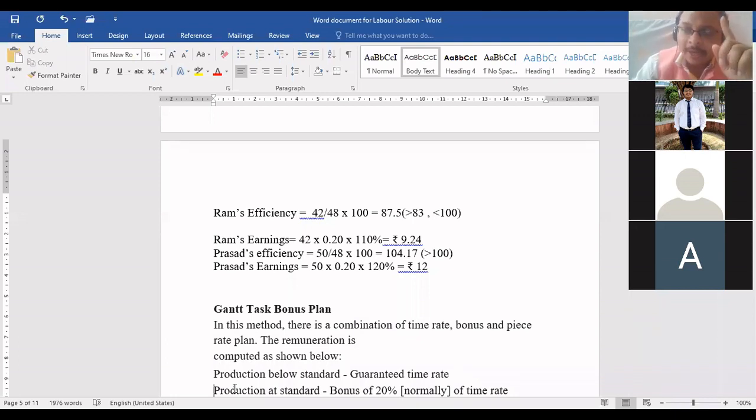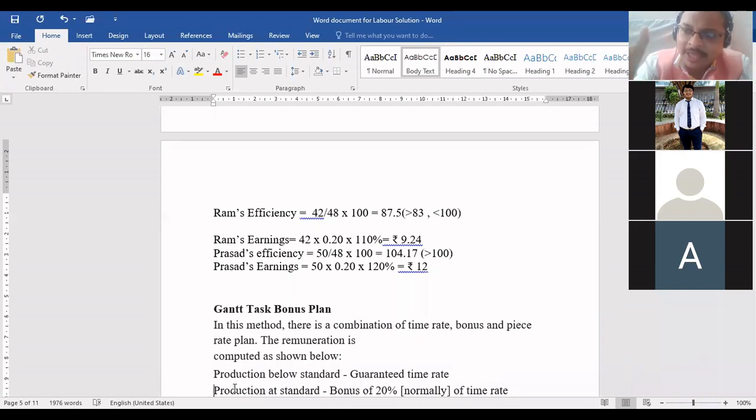Now see, Gantt plan is the only plan where we have a mixture of time rate and piece rate. Don't get confused. Gantt plan is the only plan which is a mixture of time rate and piece rate. What was his plan? He said every worker will get at least a particular hourly wage rate. That means, let's say for 8 hours, 9 hours, 6 hours, whatever is decided, everybody will get it irrespective of their production.